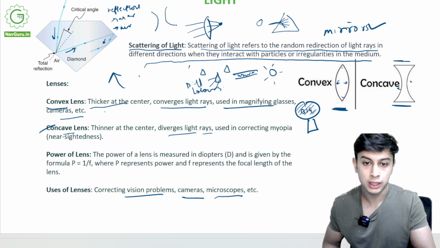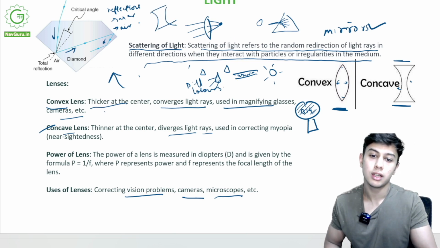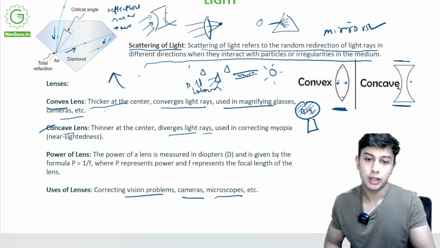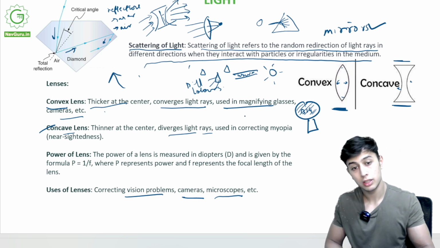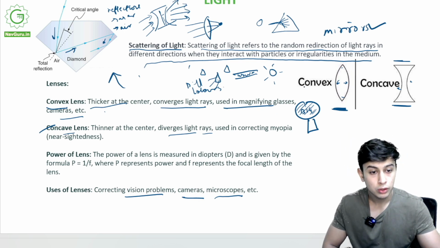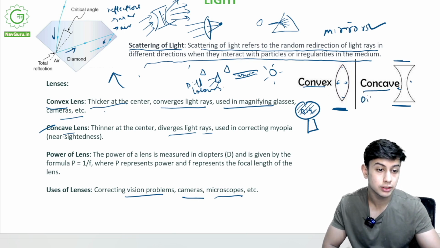Light rays come and strike this, and it goes like this, diverging in different directions. Convex, converge. Concave, diverge.